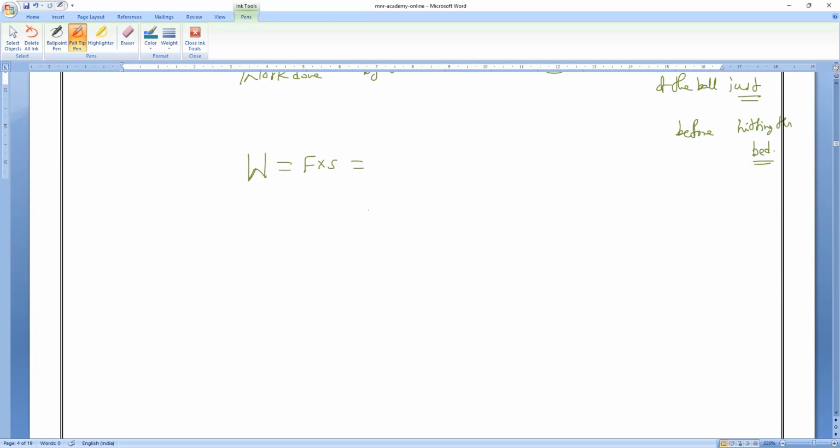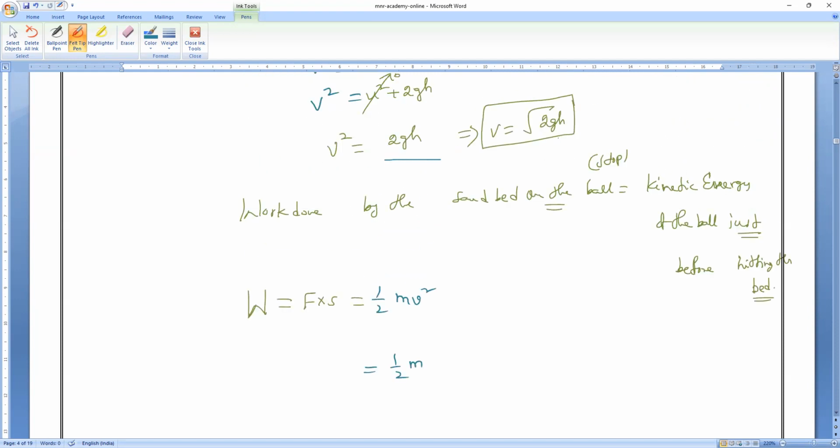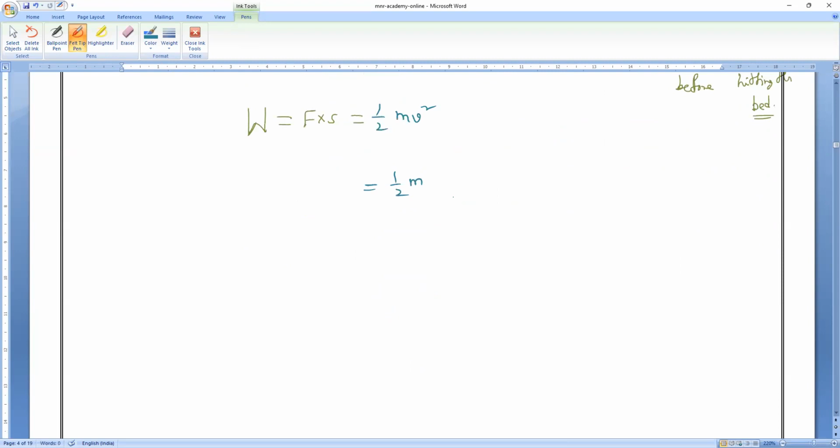So now if you notice here, I will write it: half into m into v square. We all know v is equals to what, the formula we just got? Root over 2gh, into whole square. So we all know that square and root will get cancelled. So we'll get half into m into 2gh. So the 2 also will get cancelled, which is equals to force into displacement. So force into displacement is equals to mgh.